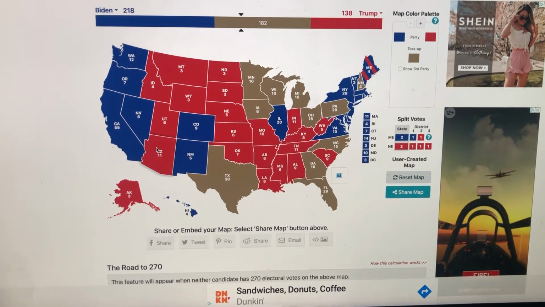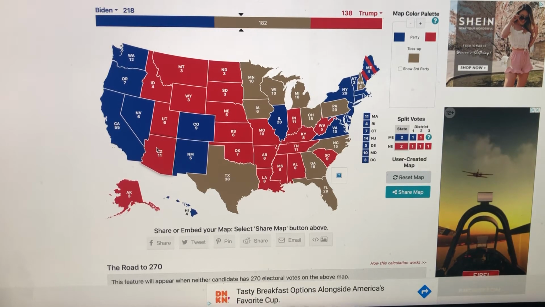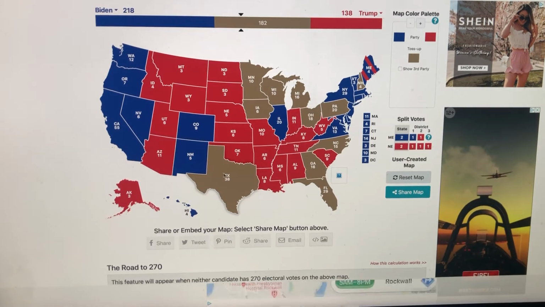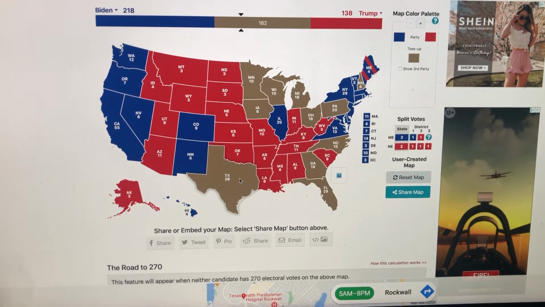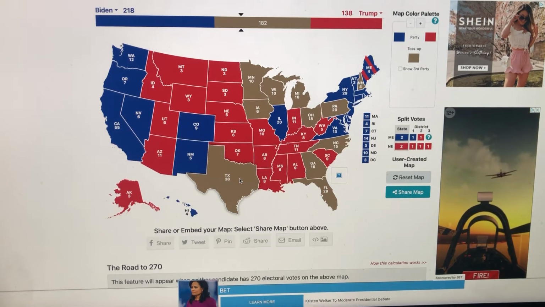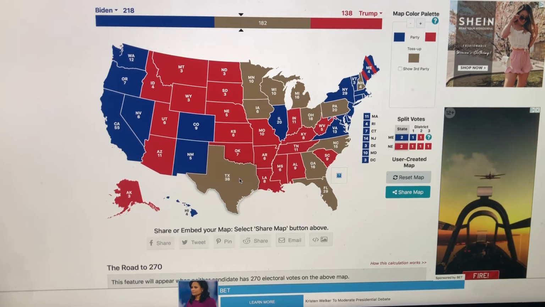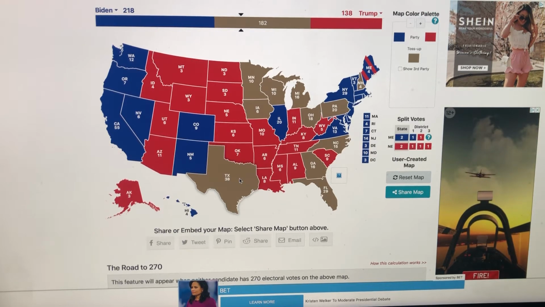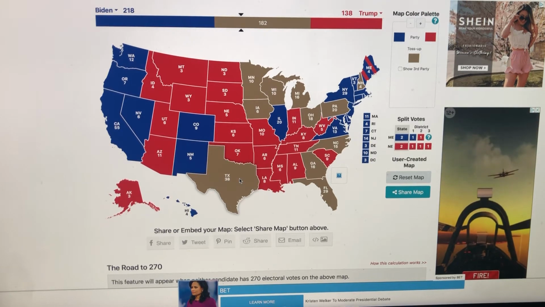Okay, that's the logic, and I'll do another video before the election. In the state of Texas, in 2016, Clinton had a 4.7% lead in the polls. Trump won by 9%. And Trump actually is overperforming in the polling.